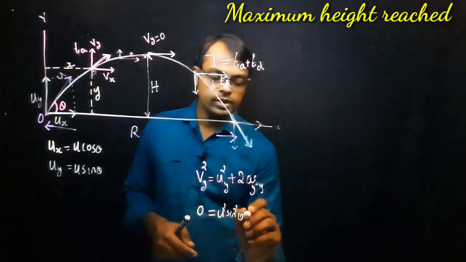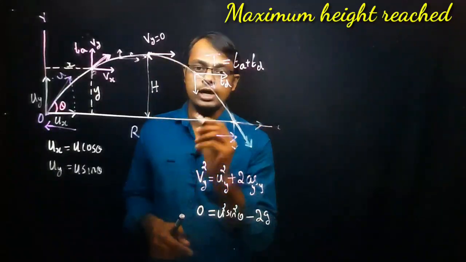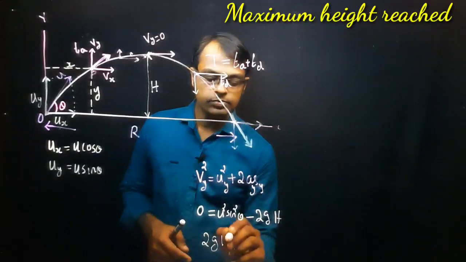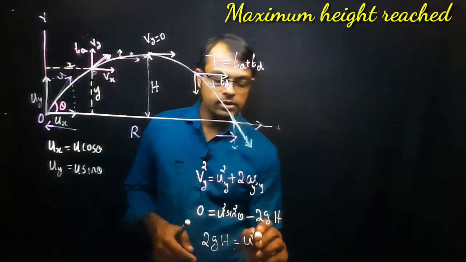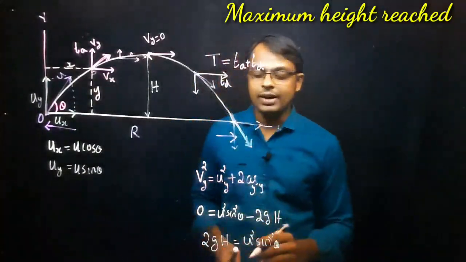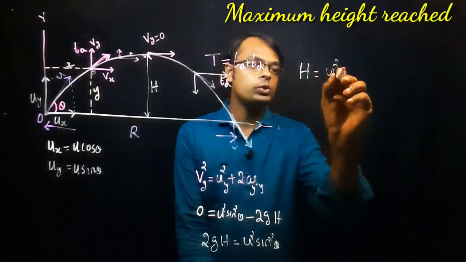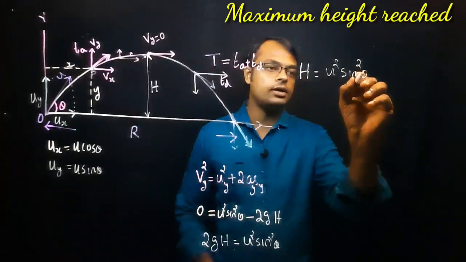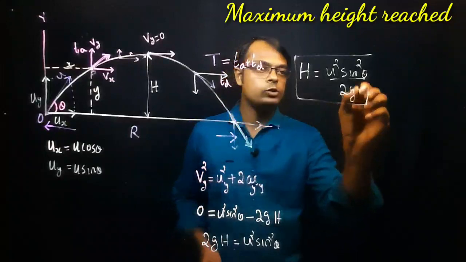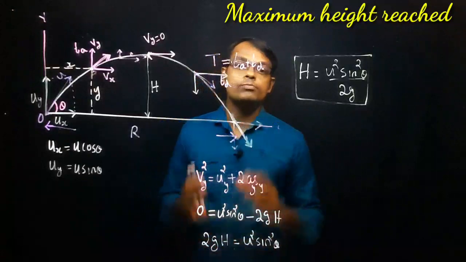Acceleration is negative, so we can write minus 2g. Now what is Sy? The vertical displacement is taken as capital H. So we can write this equation as 2gH is equal to u square sine square theta. So what is the basic formula for the maximum height? The maximum height can be written as H is equal to u square sine square theta divided by 2g. So this is the equation to calculate the maximum height of the projectile.